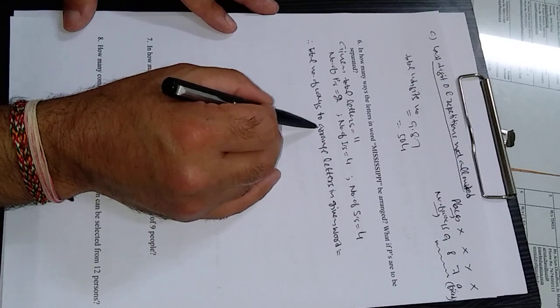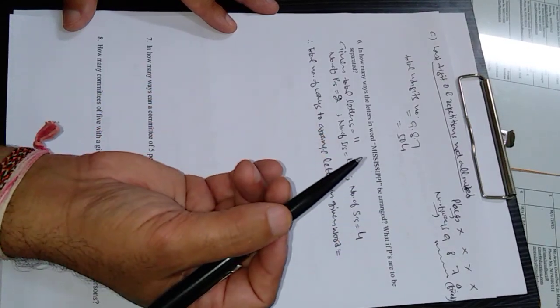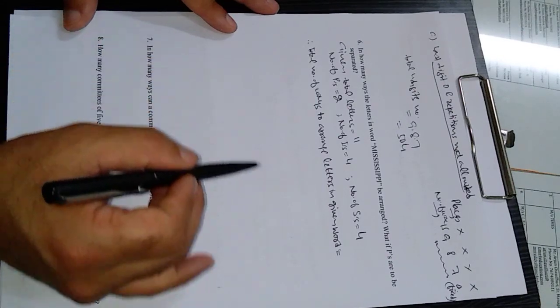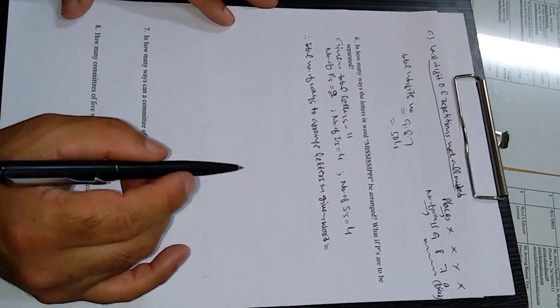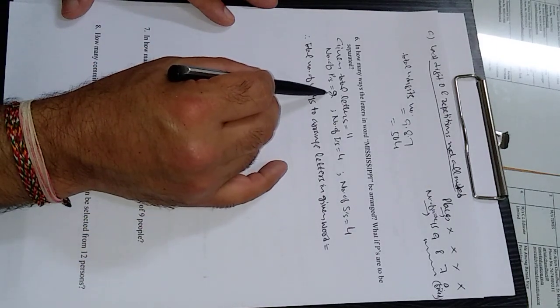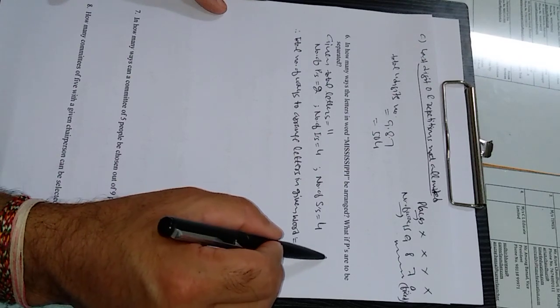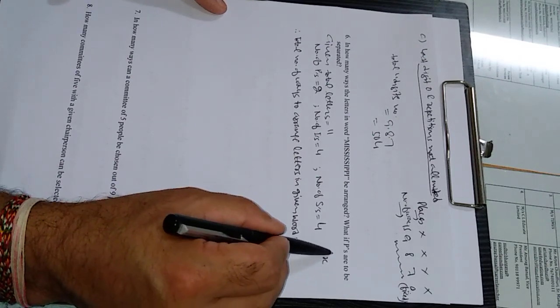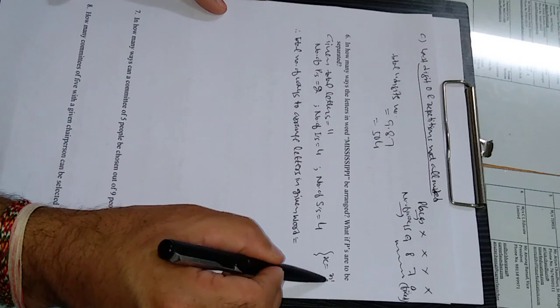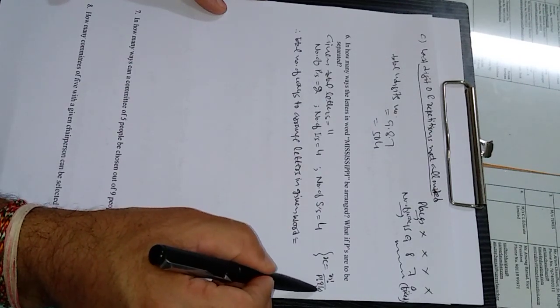Therefore, total number of ways to arrange the letters in the given word. Total number of arrangements means simple permutation. This is a little bit different because some letters are repeating here. I hope you remember this result from the first lecture: X is equal to factorial n divided by factorial p into factorial q into factorial r.